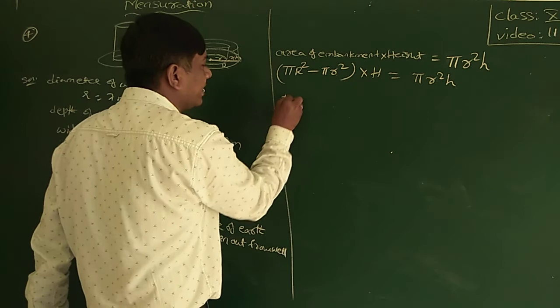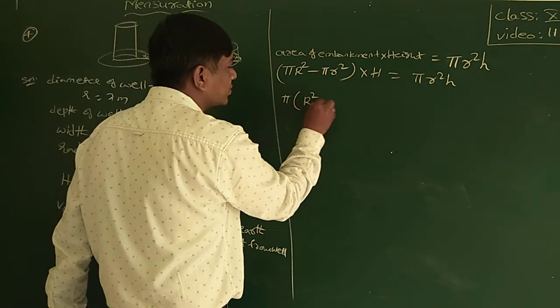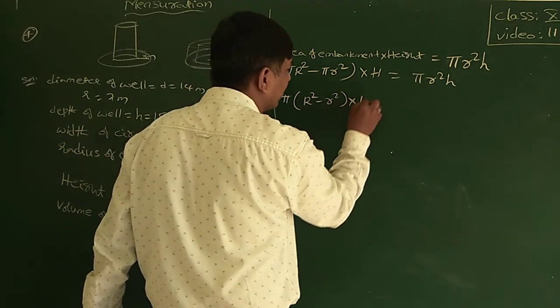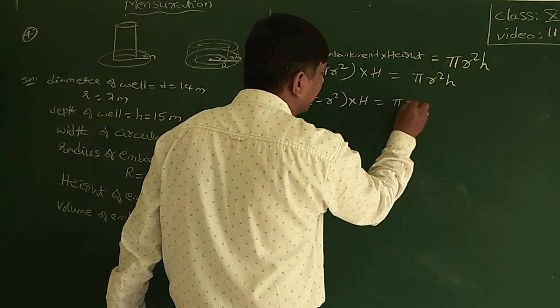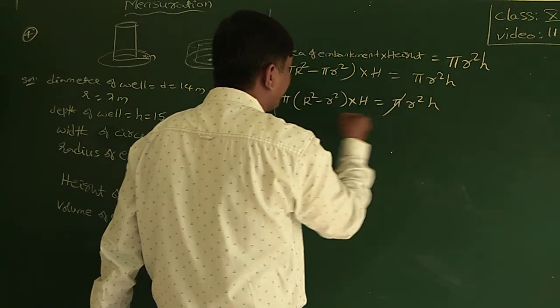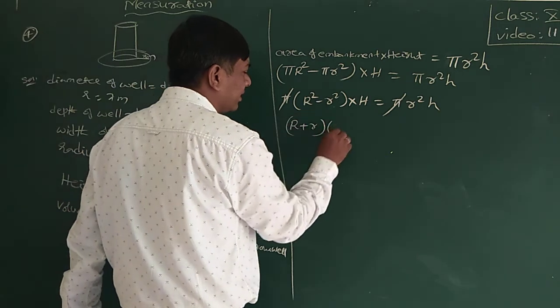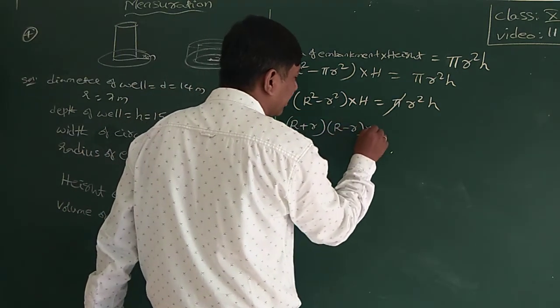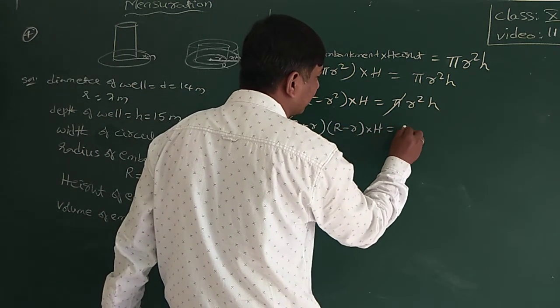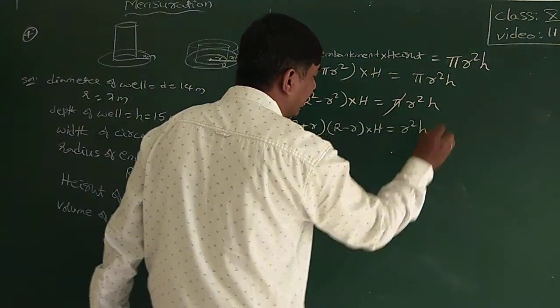If I take pi common, then pi into R square minus r square into h is equal to pi r square h. Now pi cancels. This is R plus r into R minus r into h is equal to r square h.